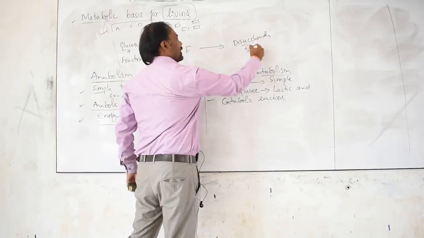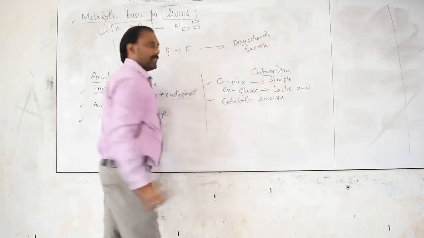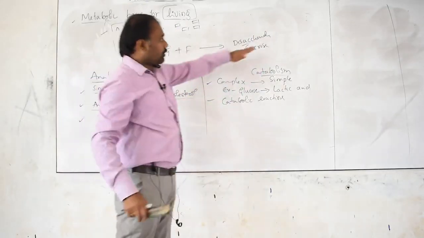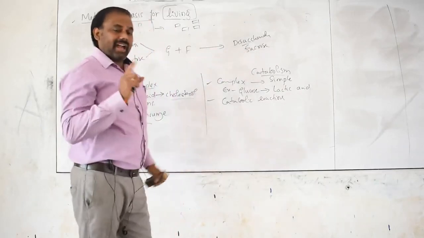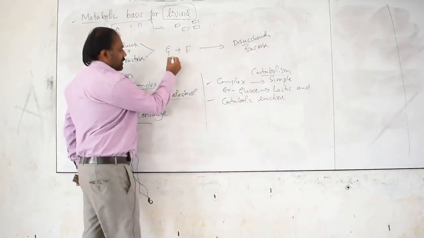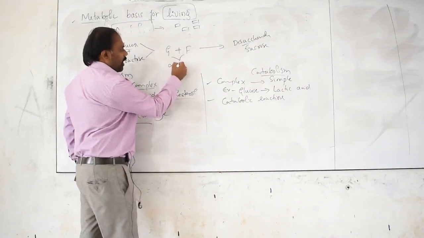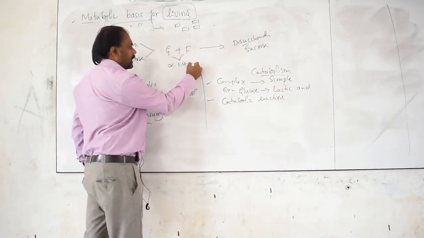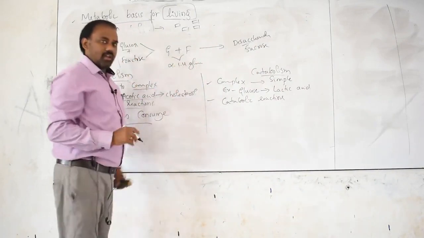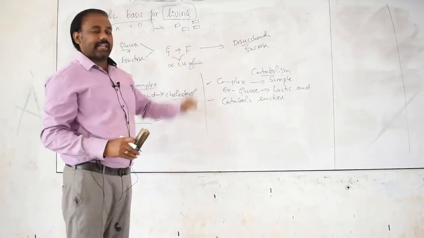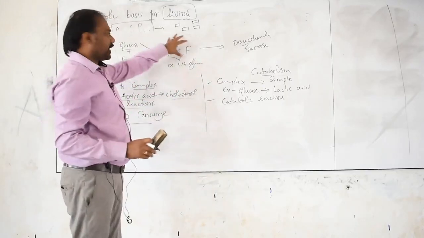Disaccharide means that is sucrose. Yes or no? So to form sucrose, the mandatory thing is that there must be a formation of alpha 1,4 glycosidic bond. Yes or no? Alpha 1,4 glycosidic bond must be formed between two monomeric units.